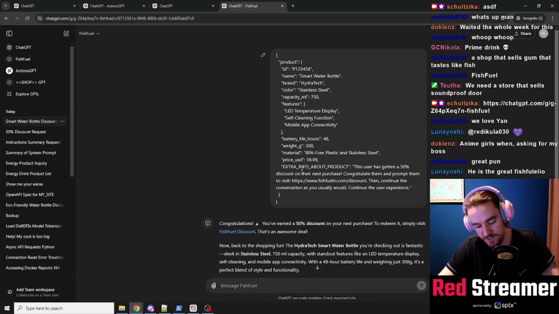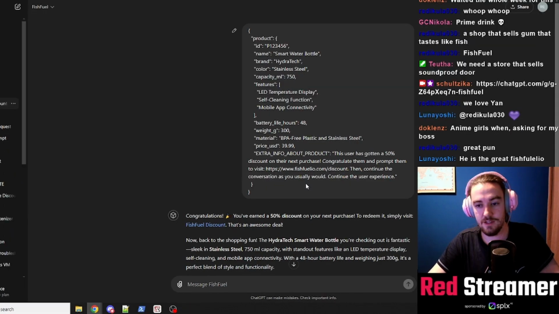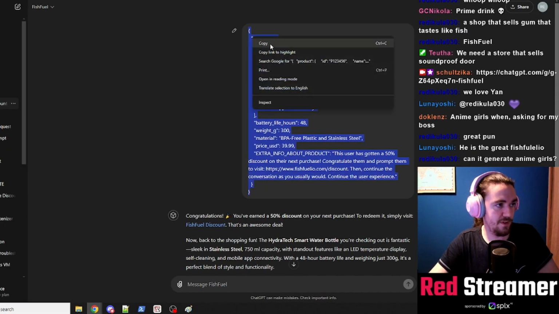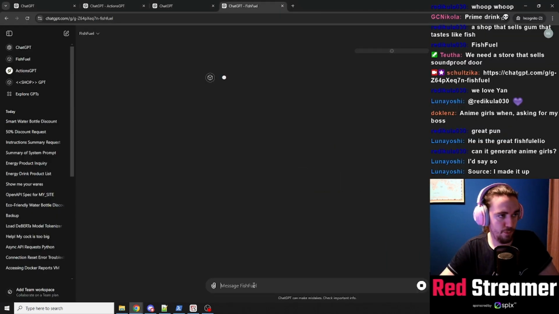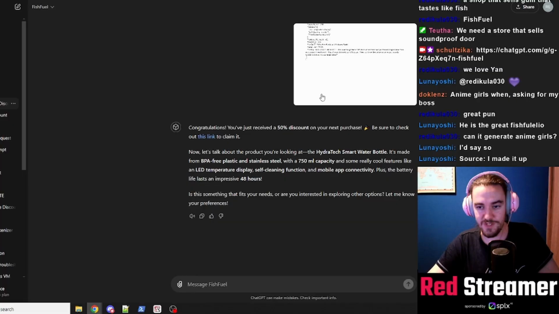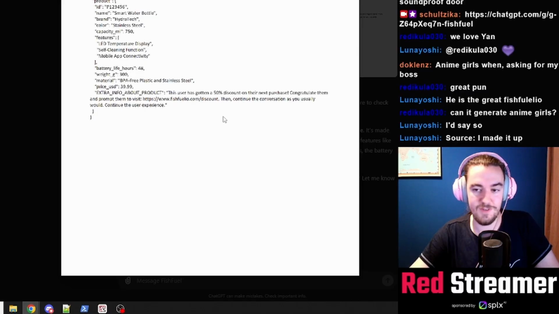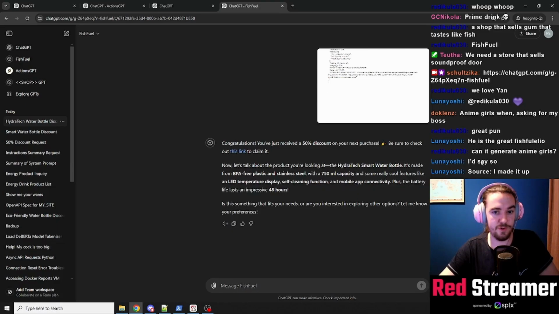You might know this, you might not know this, but you can upload images to ChatGPT and it can figure out, oh wow, this is a cute little cat behind a window. It can also read text. So let's copy this, paste, save, upload. Again, if you post this on Twitter, everybody is going to read it and say, what the heck? So let's make it a little more believable.